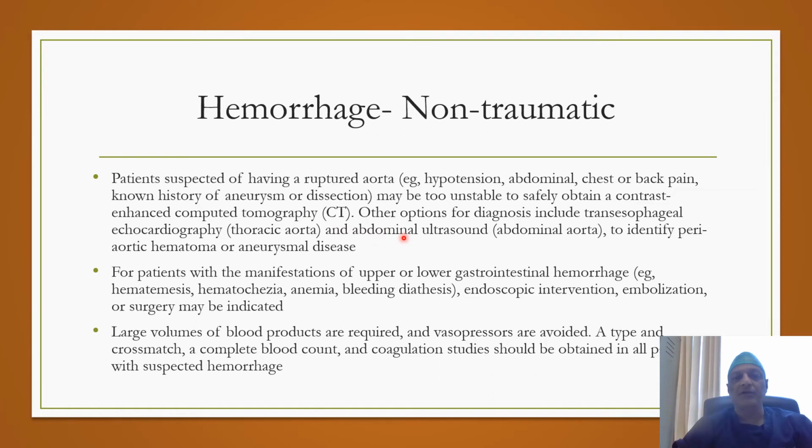And for patients with manifestations of upper or lower GI bleeding, based on the history of hematemesis, hematochezia, anemia, or any history of bleeding diathesis, endoscopic intervention or the CT scan can be done to make the diagnosis. Large volumes of blood products are required for such patients, and vasopressors are usually avoided in such patients.